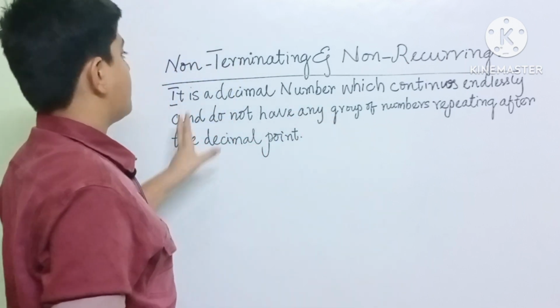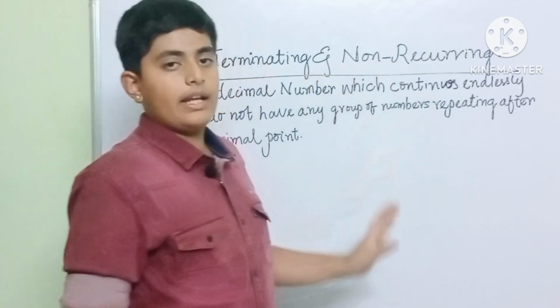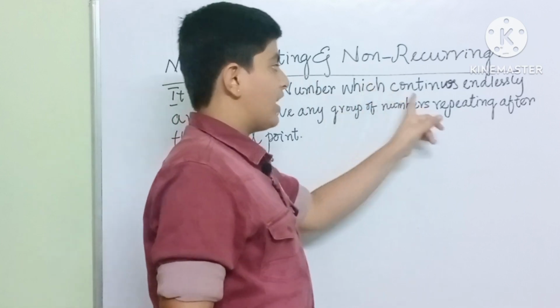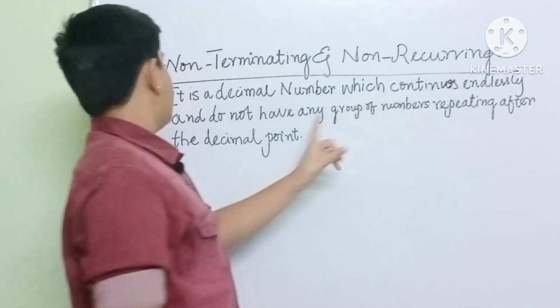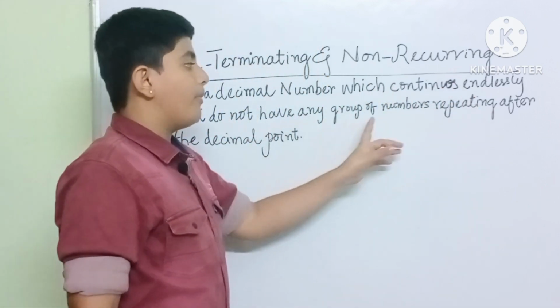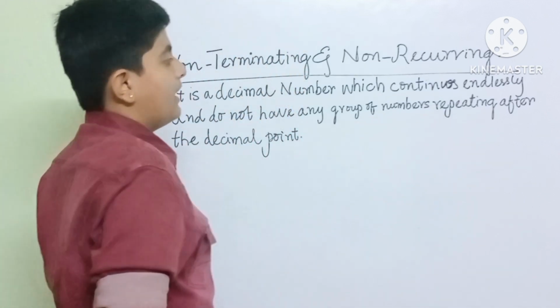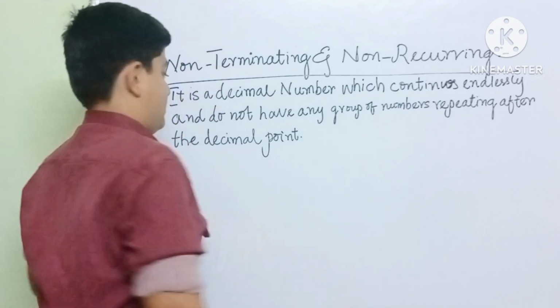So this is the definition of non-terminating and non-recurring decimal expansion. Let me give you an example for this.